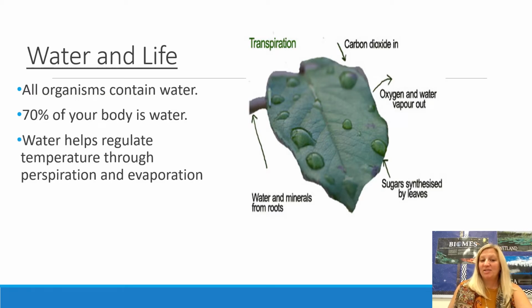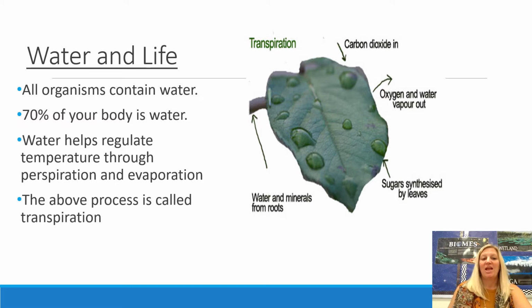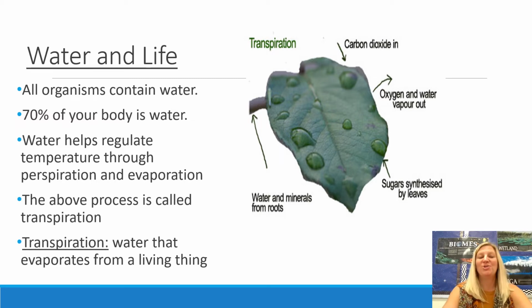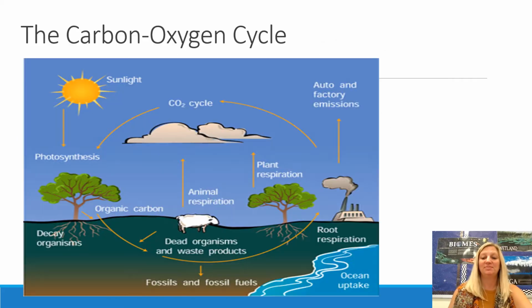You regulate your body temperature through perspiration, that's sweating, and evaporation. And when your body perspires and sweats and water evaporates from you, that's called transpiration. And plants do the same thing. When water evaporates from a plant, it's also called transpiration. So just another word for evaporation is transpiration. If it evaporates from a puddle, it's evaporation. If it evaporates from you or a plant or a living thing, it's called transpiration.